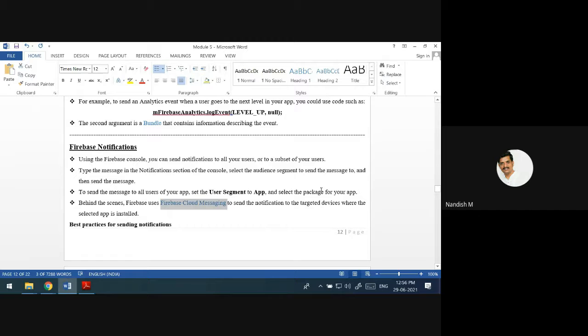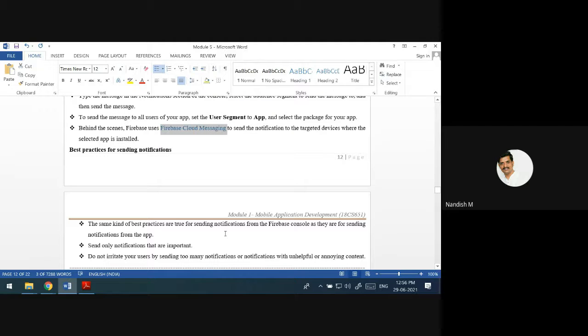What are the best practices for sending this notification? The best practice is that you always send only the notifications which are important. You should not irritate the users by sending unnecessary information. Project is created, project is deleted, some attribute name is changed. All this information you should not send as a notification to the user, because that is not at all required.